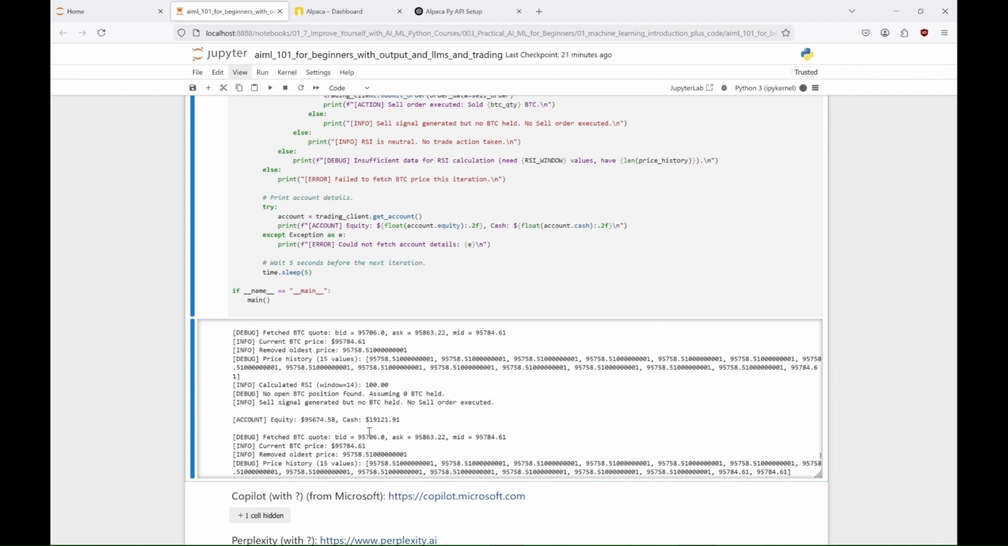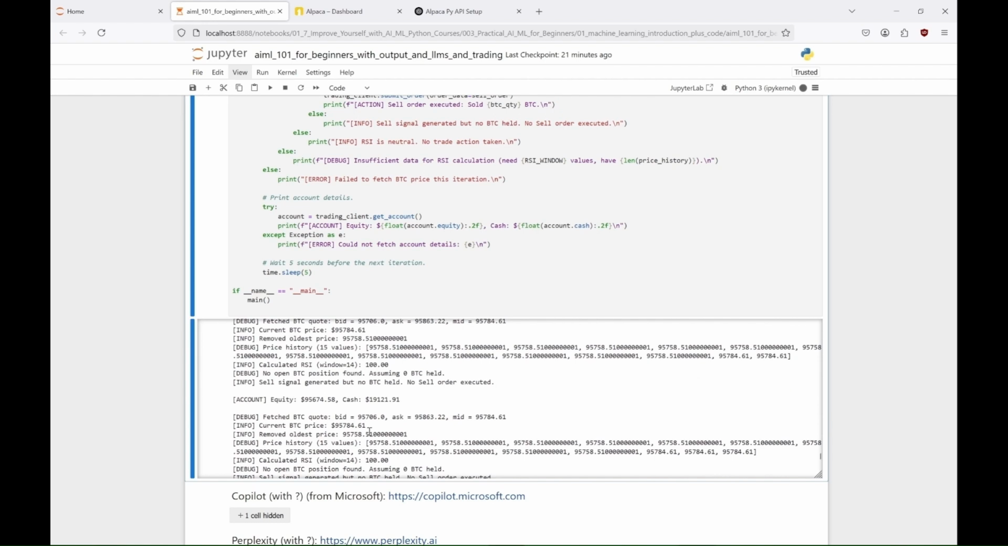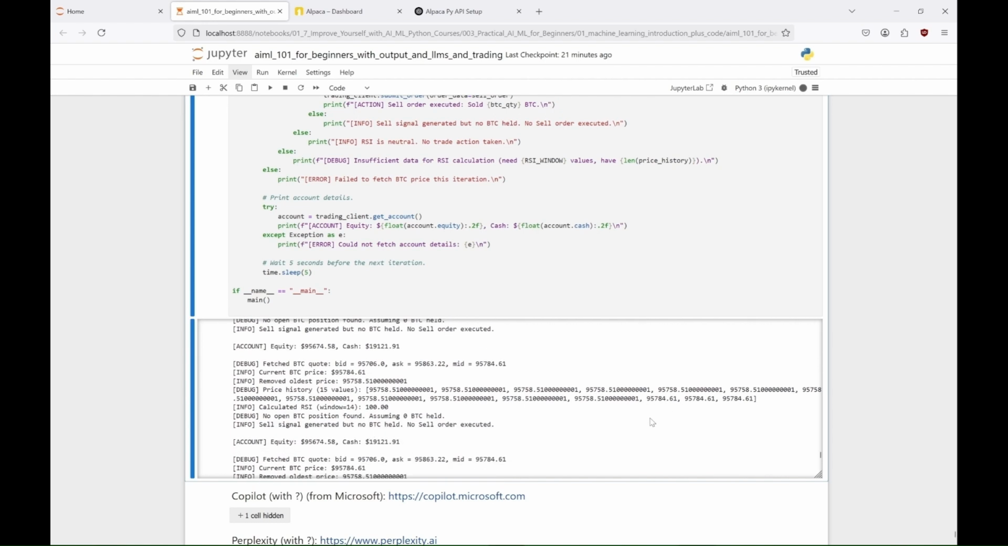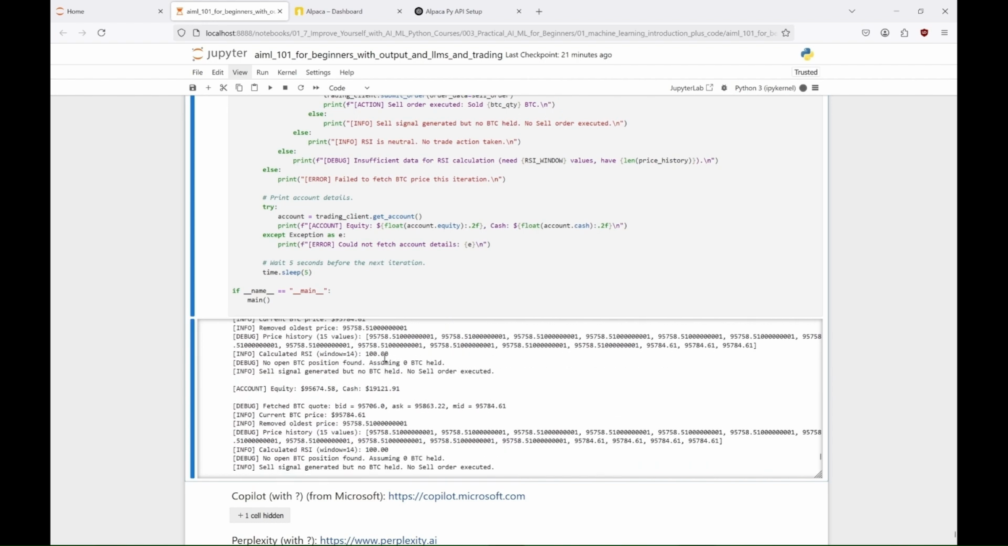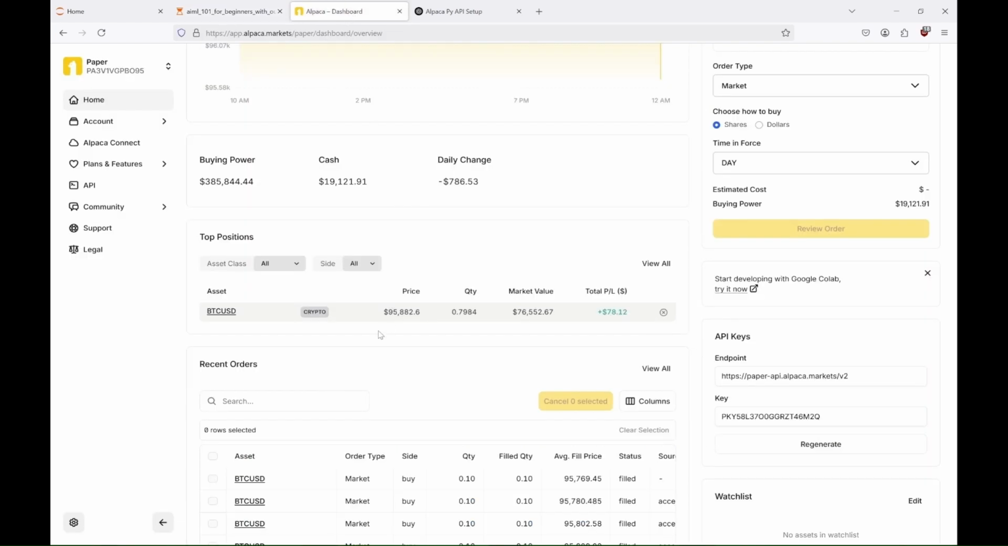Let's then wait now for this sell signal and see what happens then. And here we have it. RSI is 100. Sell signal was generated. But because our bot can't see that we have bitcoins, no sell order is being executed. That's not good. That is a big problem. But you probably know the solution already. Good for you if you do. We'll get there in a moment.